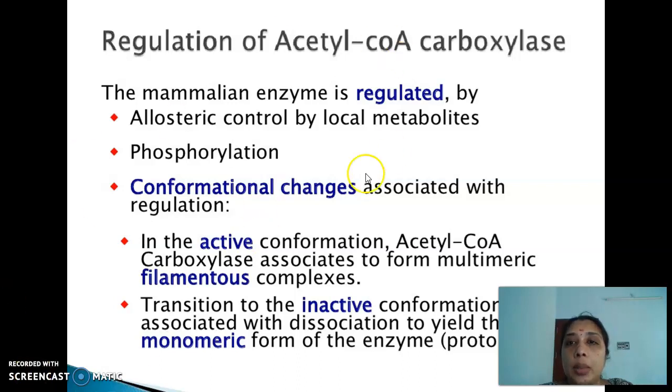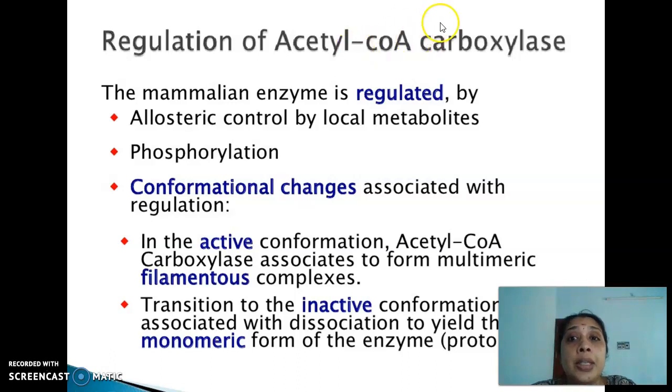Okay, so acetyl-CoA carboxylase forms the rate-limiting enzyme of fatty acid biosynthesis, converting acetyl-CoA to the 3-carbon malonyl-CoA. It is a deciding factor whether the synthesis has to take place or not. Once acetyl-CoA is converted to malonyl-CoA, it has no other alternative. It has to go on with the synthesis. So they think twice about whether the synthesis has to take place or not, and that is decided by this multi-enzyme complex, acetyl-CoA carboxylase.